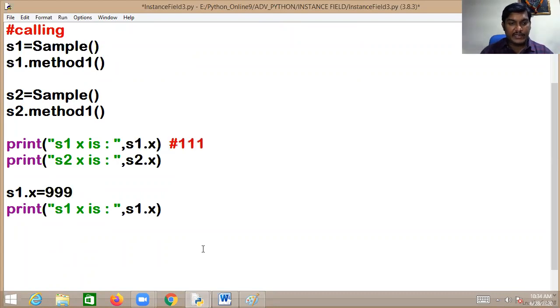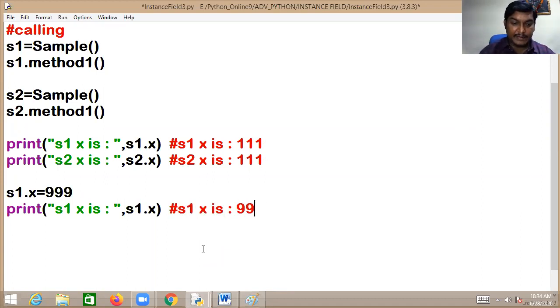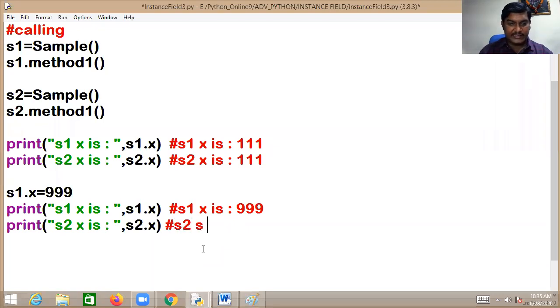Initially it was 111 here. Okay, already you've seen. What is the output you are getting? S1x is 111. Here what you are getting? S2x is 111. I'm sorry, it's my mistake. Now S1x we changed, so S1x is now 999. Then print it, S2x is S2 dot x. Then simply you'll be getting S2x is still 111.